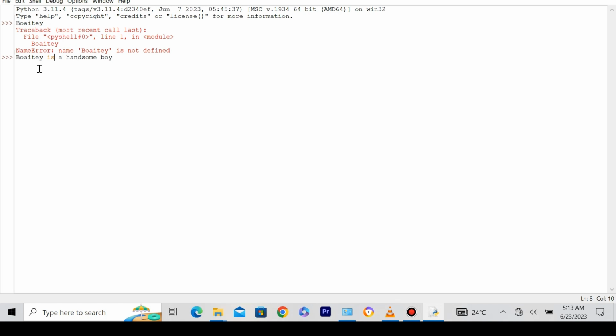So let's make it Boite the handsome boy. Okay, so there we go. So Boite the handsome boy is still printed, syntax error. So what's actually the mistake? I mean, it didn't accept a word and now it doesn't accept a sentence. That's because there's no indicator to show that Python is actually accepting a sentence.